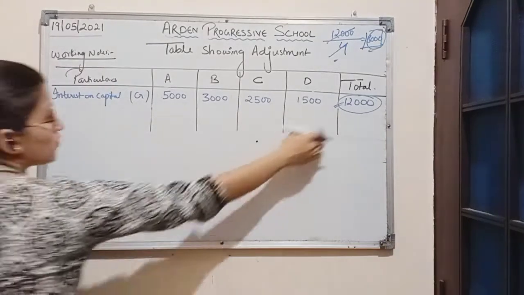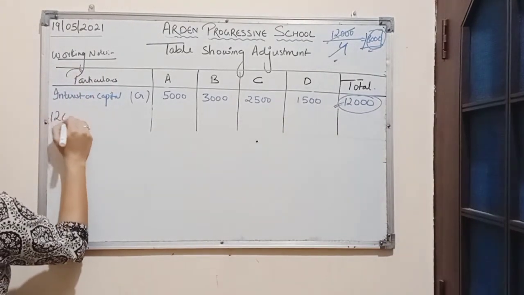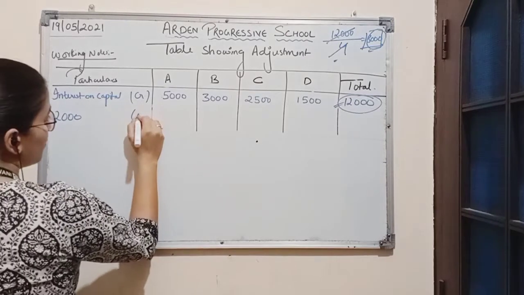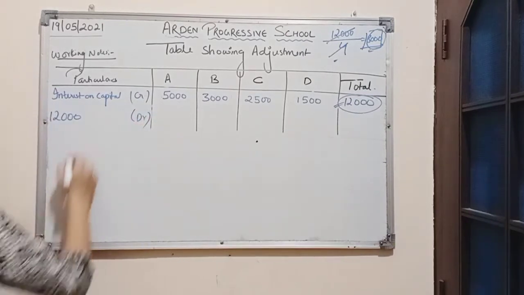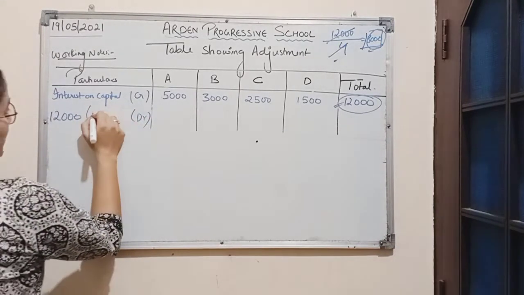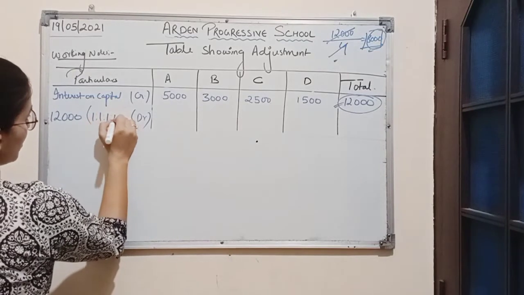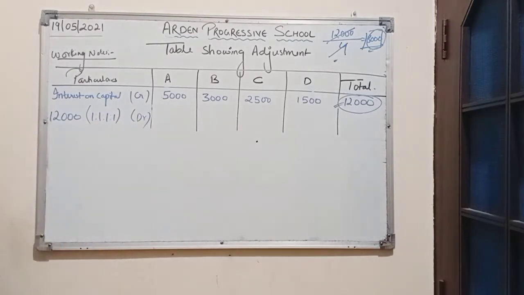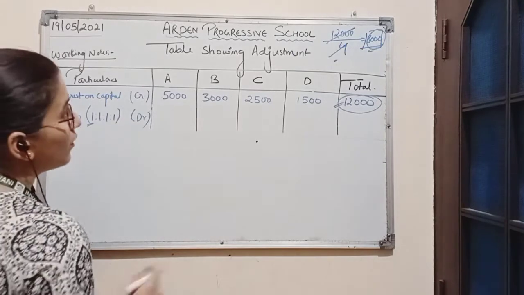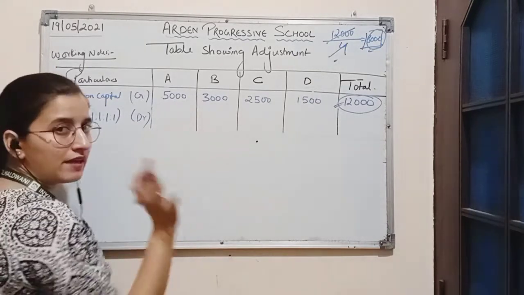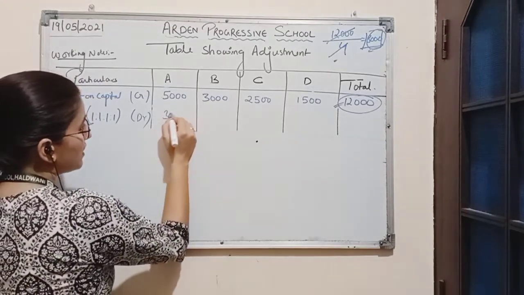Now, 12,000 is a loss and losses are always debited. So it will be divided among the partners in the ratio 1:1:1:1, which is an equal ratio. Every partner has to bear the loss of rupees 3,000.